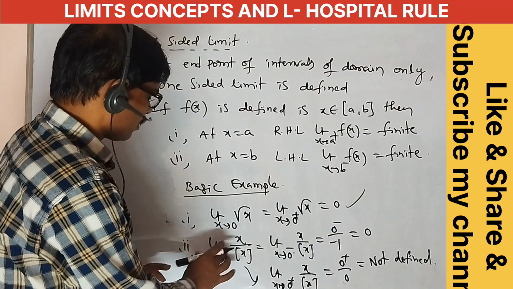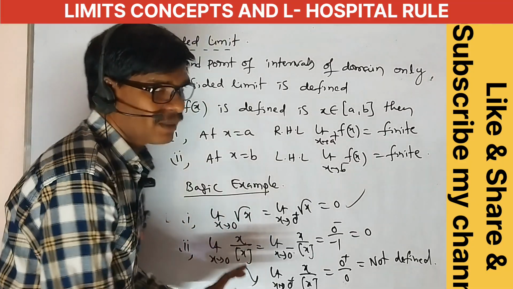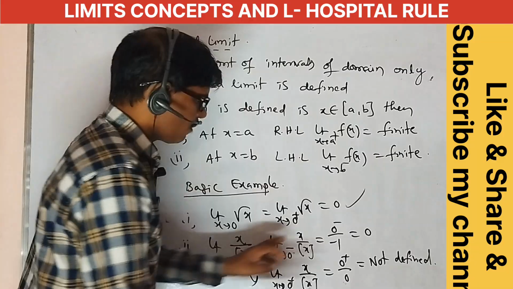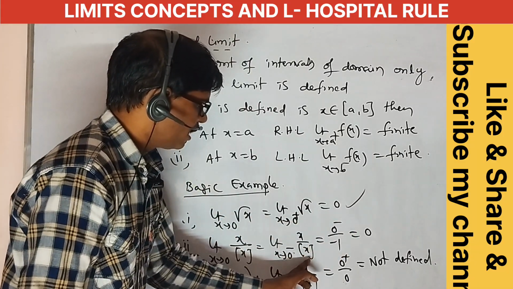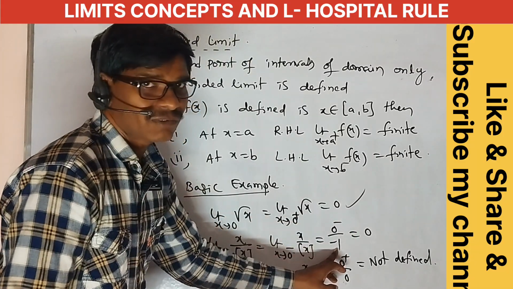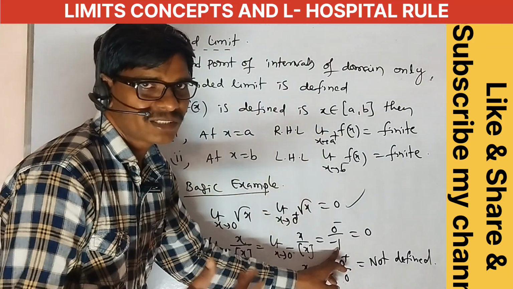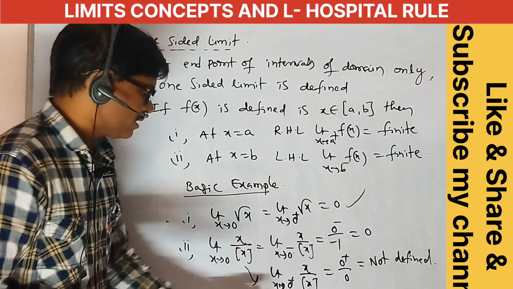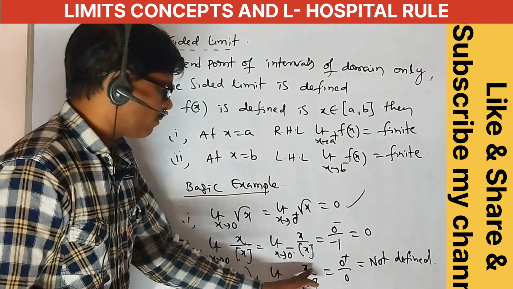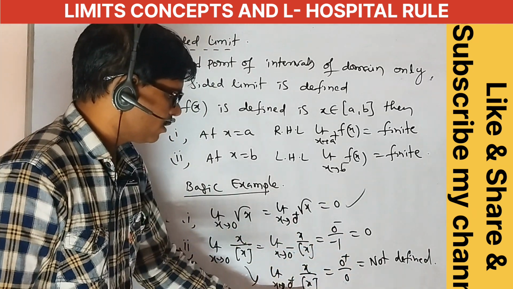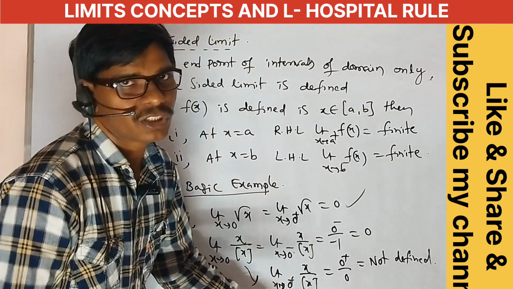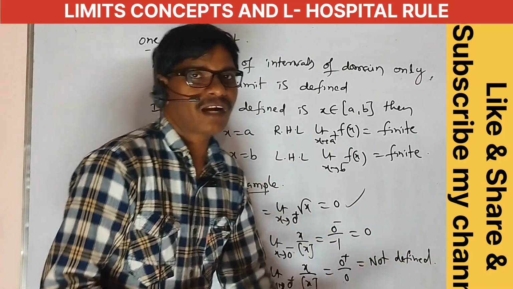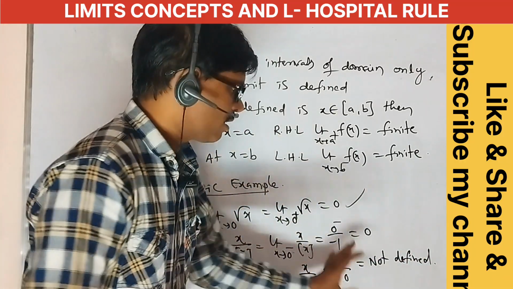Next, the second one is limit as x extends to 0 of x by step of x. Here write 0 minus: as x extends to 0 minus, the step of x is equal to minus 1, so the value is 0 minus by minus 1, which equals 0. Next, another case, limit as x extends to 0 plus. 0 plus means this is also 0 plus, and the step of 0 plus is 0 only, so this is 0 plus by 0, which is not defined.